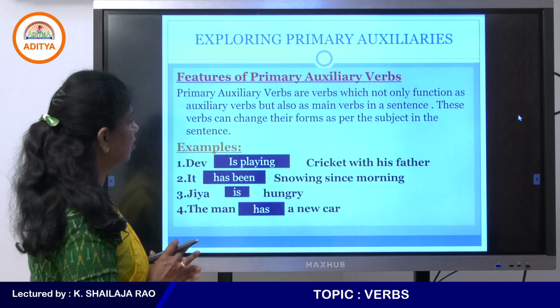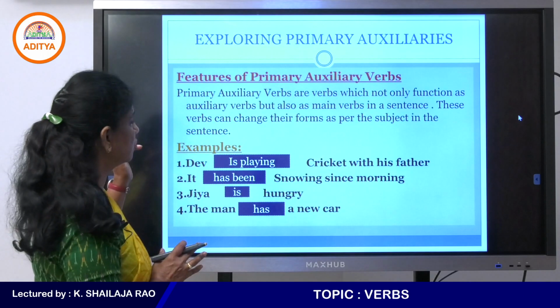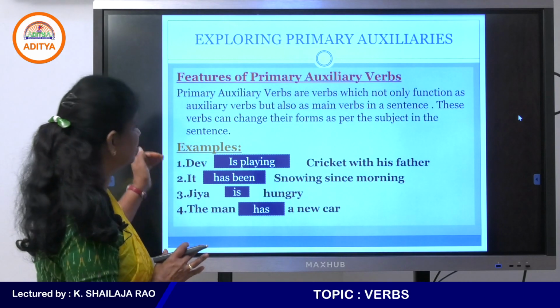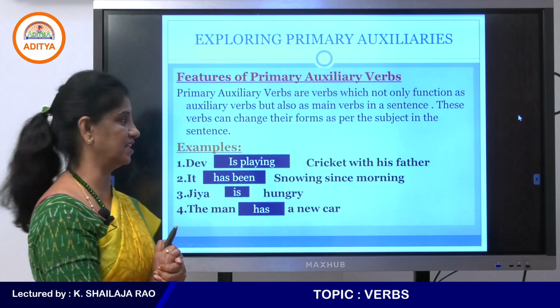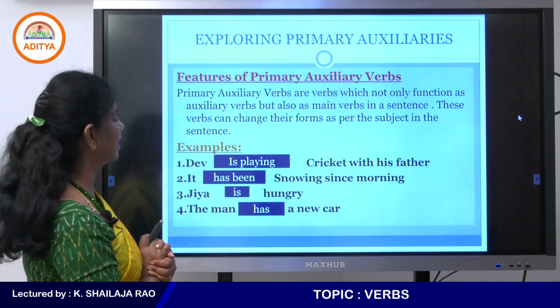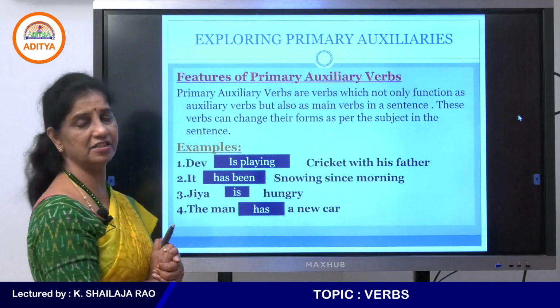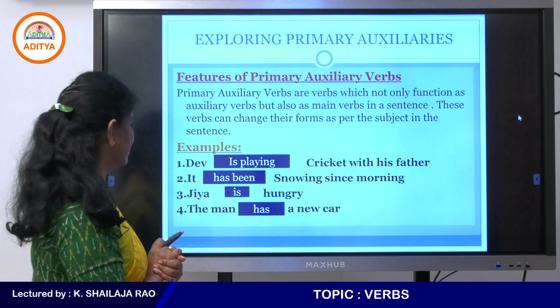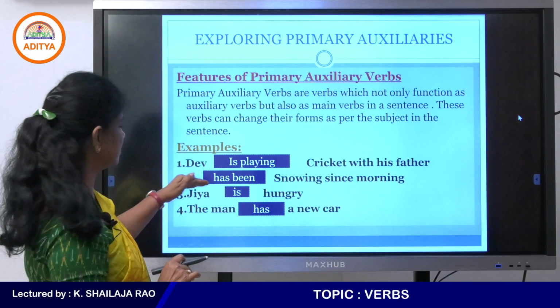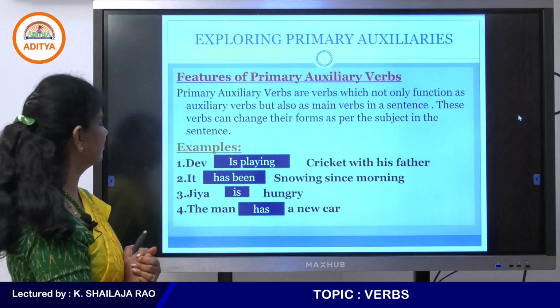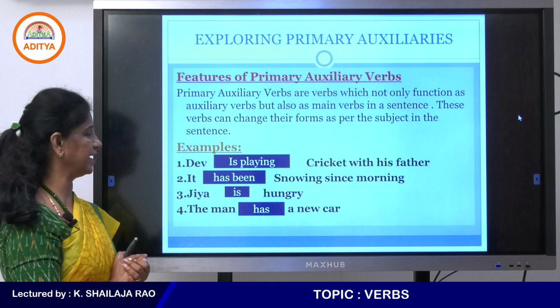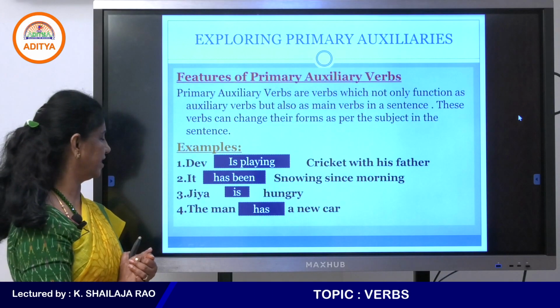Primary auxiliary verbs not only function as auxiliary verbs, but sometimes they are the main verbs in a sentence. They can change their form as per the subject in the sentence. Let's look at: Dave is playing cricket with his father, and it has been snowing since morning.